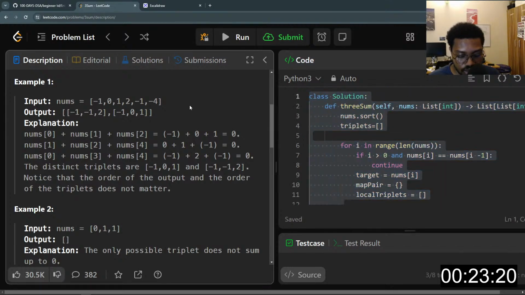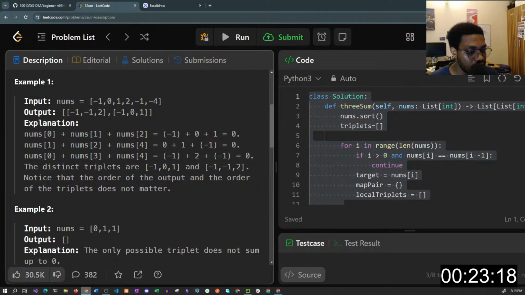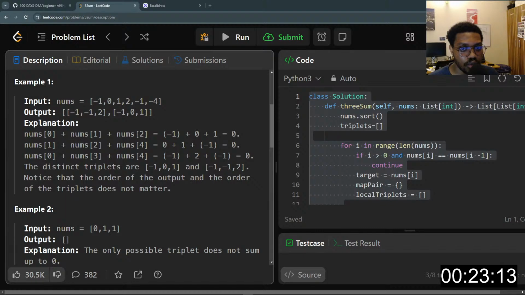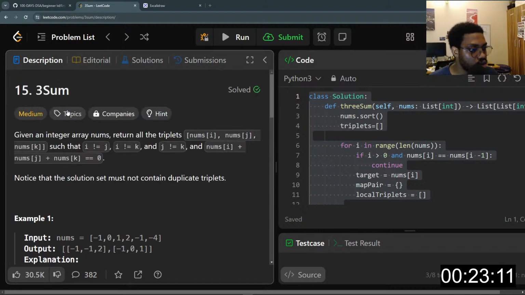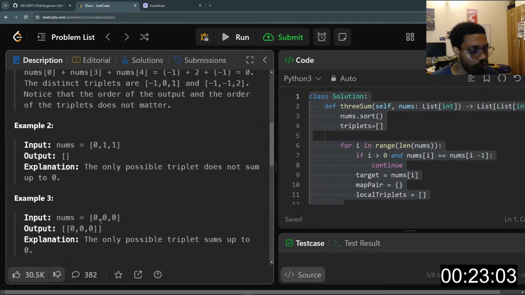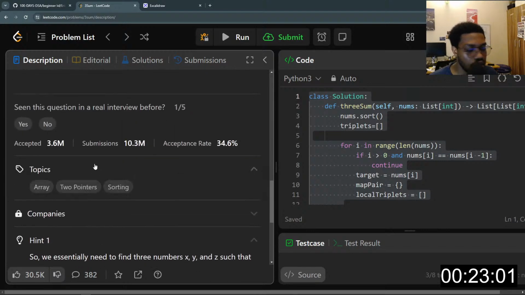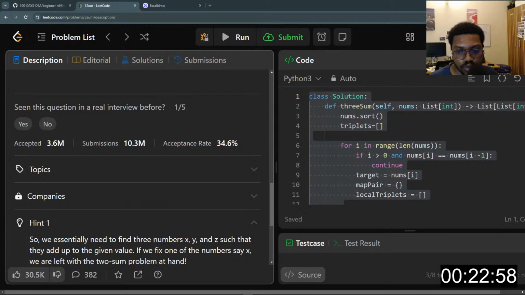So I'll copy this and start here. So what's the name of this question? 3 sum 15. I'll put it in pointers. Well, what's the topic? Yeah, 2 pointers and sorting.